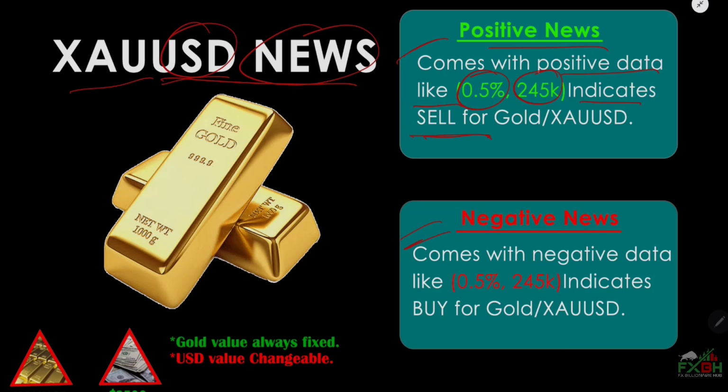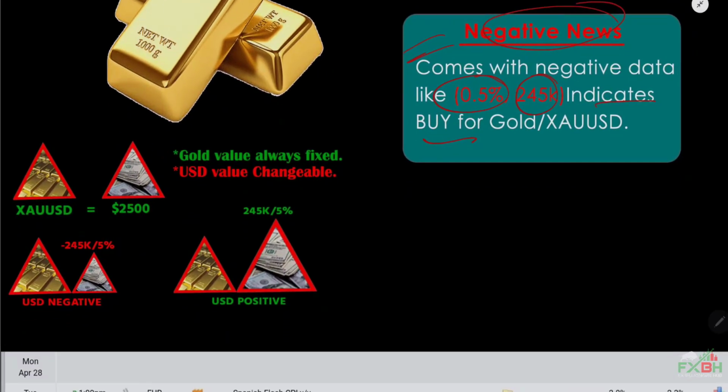Okay, you may ask me, Mr. Boom, why for positive value gold is on sell? So I will explain that later. And for negative news, data come with negative value like red 0.5%, red 245k, and it indicates buy for gold. Okay, you may ask me, Mr. Boom, why for positive data gold is sell, why for negative data gold is buy?